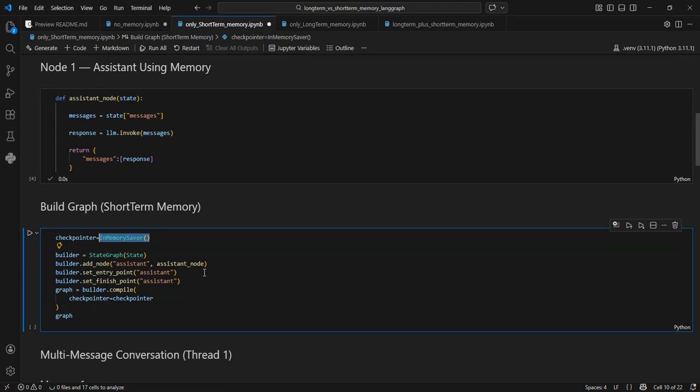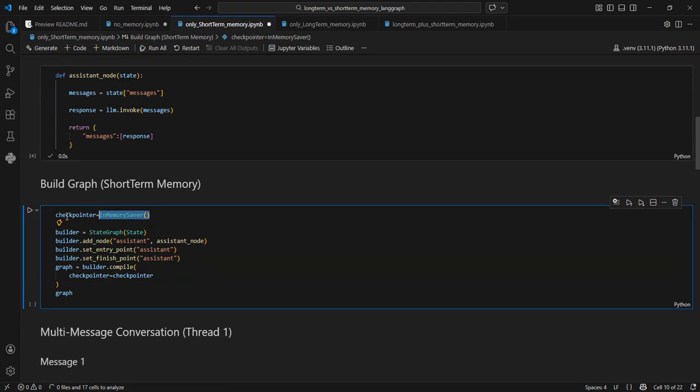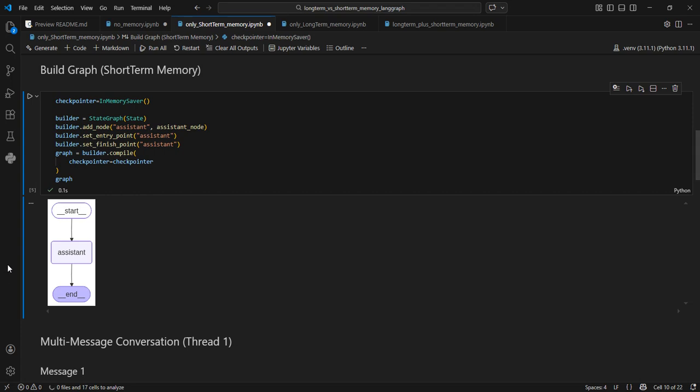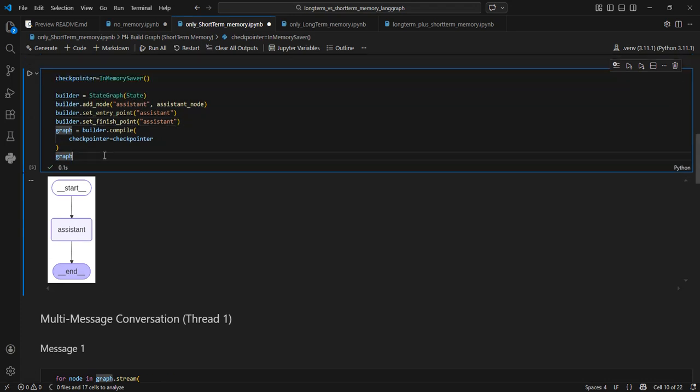Okay, so we simply use the in-memory saver, and then this checkpointer we pass when we compile our graph. We will simply say checkpointer is equal to this. That's all. So now the short-term memory is set up for us. When I run this, you will see how the graph looks. It looks exactly the same, but the short-term memory is properly set up here. How we call this graph will also be a little different.